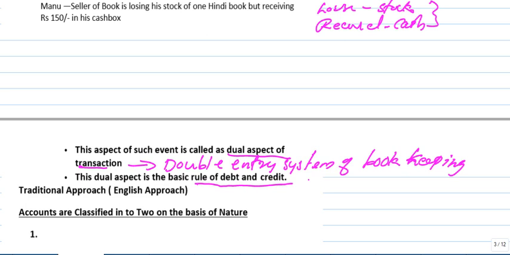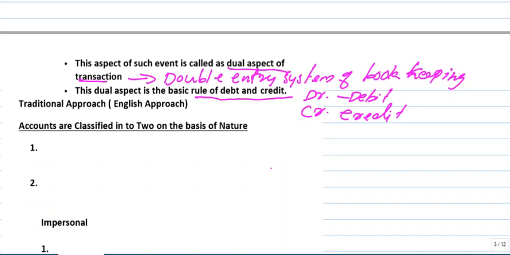Debit we write as Dr, but we don't pronounce it as Dr; we pronounce it as debit only. Next one is credit. Credit and debit, two aspects are there, with rules for receiving and giving. And there are two approaches here. One is the traditional approach, or English approach. The other is the modern approach, or American approach.